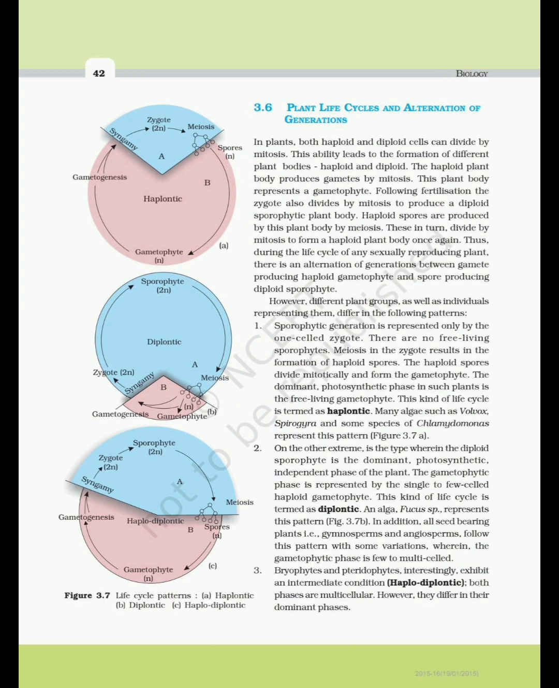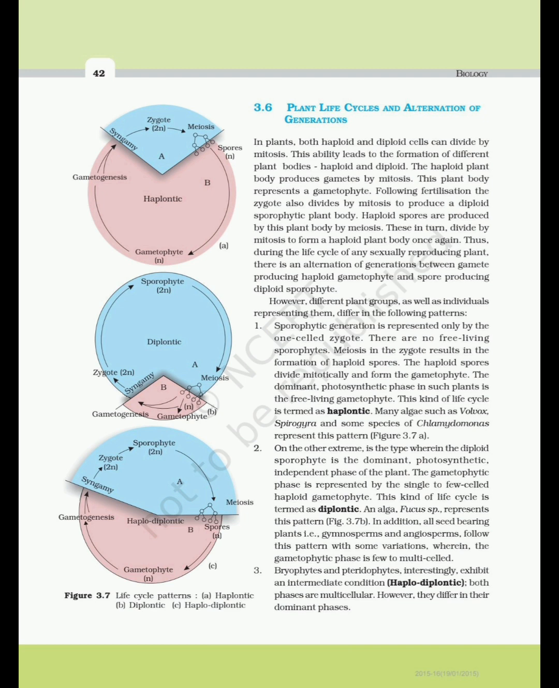3.6 Plant life cycles and alternation of generations. In plants, both haploid and diploid cells can divide by mitosis. This ability leads to the formation of different plant bodies, haploid and diploid. The haploid plant body produces gametes by mitosis. This plant body represents a gametophyte. Following fertilization, the zygote also divides by mitosis to produce a diploid sporophytic plant body. Haploid spores are produced by this plant body by meiosis. These in turn divide by mitosis to form a haploid plant body once again.